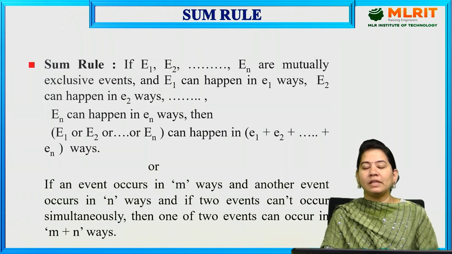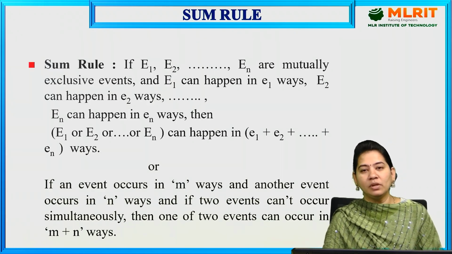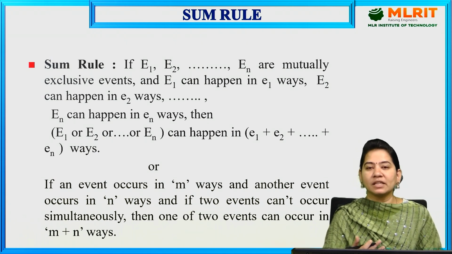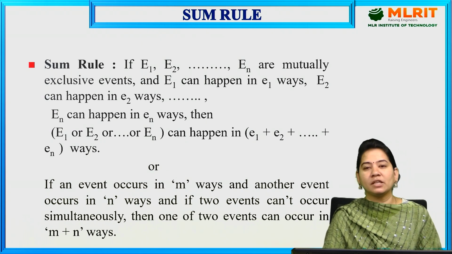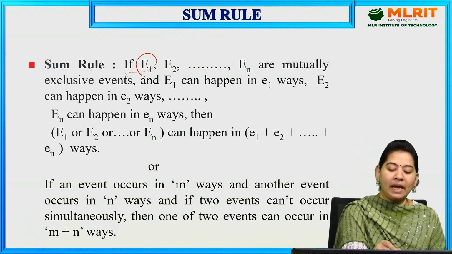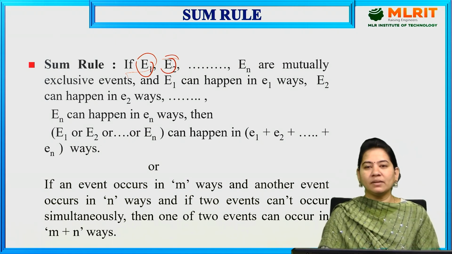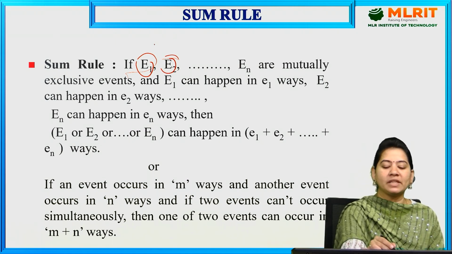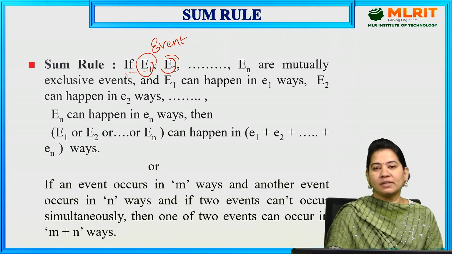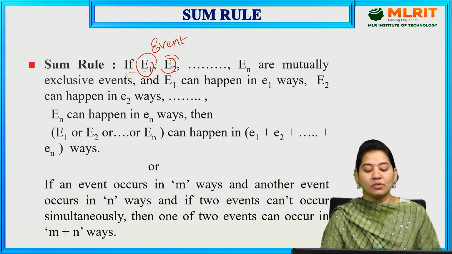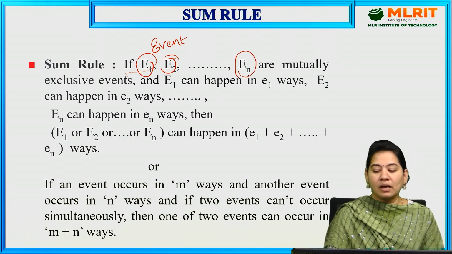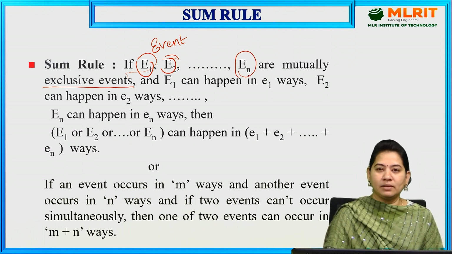First of all, let us discuss what is meant by the sum rule, and we will also discuss a few problems based on it, like how to identify that a particular problem comes under the sum rule. So first, the sum rule. If E1 and E2 are events, that is, specific situations, and E1 and E2 up to En are mutually exclusive events,